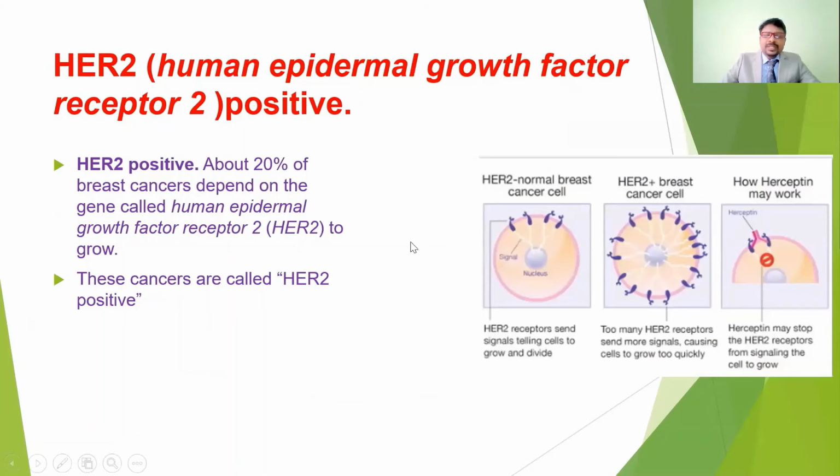Another one is human epidermal growth factor receptor positive. This is an abnormality, an imbalance in the growth factor. Because of the growth factor imbalance, one may get breast cancer. That is called human epidermal growth factor receptor.